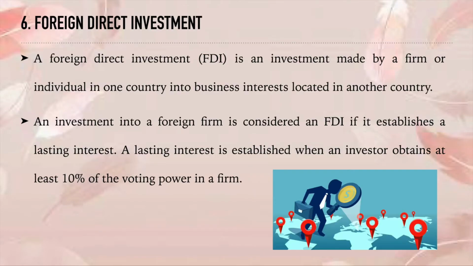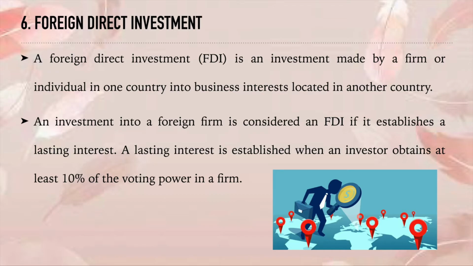The next one we have is foreign direct investment. I'm sure all of you have heard this word, right? FDI. It is an investment made by a firm or an individual in one country into business interests located in another country, right? So me sitting here in India, I can invest my money in a company that is abroad.